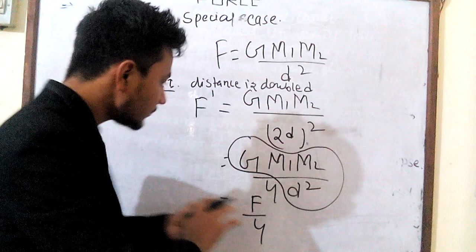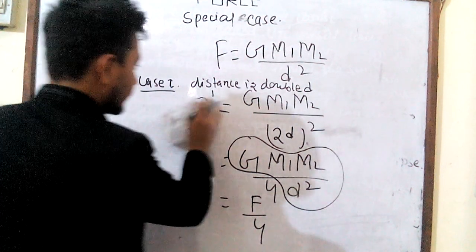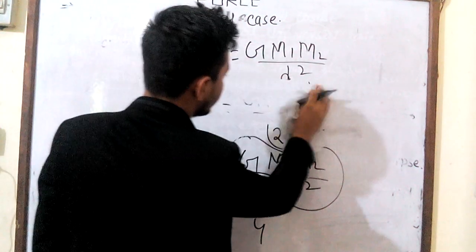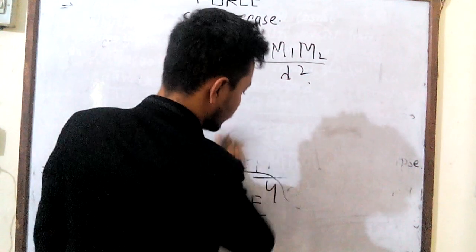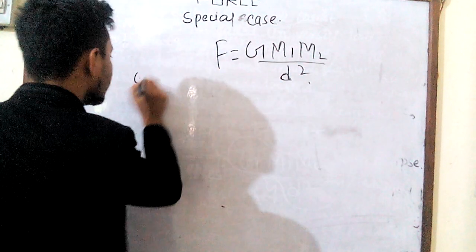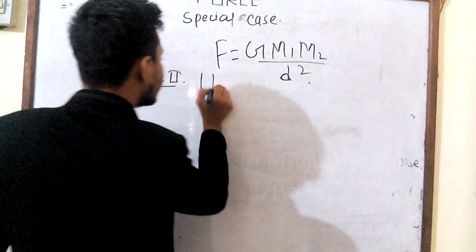Clear? So case 2. Write this. So case 2. So this is our formula. So case 2, when distance is half.